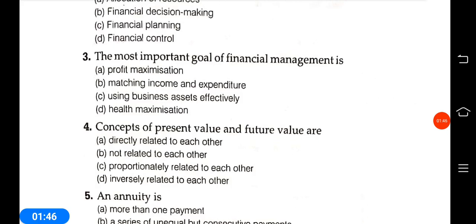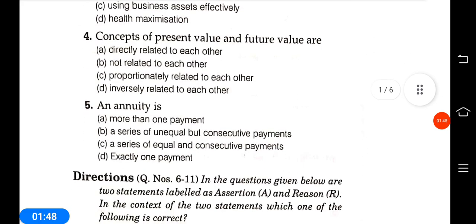The next question, fourth. The concept of present value and future value are directly related to each other, not related to each other, proportionately related to each other, inversely related to each other. Answer is, the concept of present value and future value are inversely related to each other.